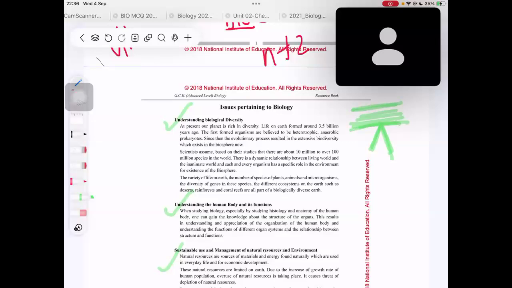Okay, so those are the first things that you need to write when they ask you to write an essay on issues pertaining to biology. And then what is the next thing that you should write? The next thing is, first you have to take understanding biological diversity, and then you have to explain that. You can write understanding biological diversity, put a colon, and then write the essay. Remember, you can't write the essay in point form.